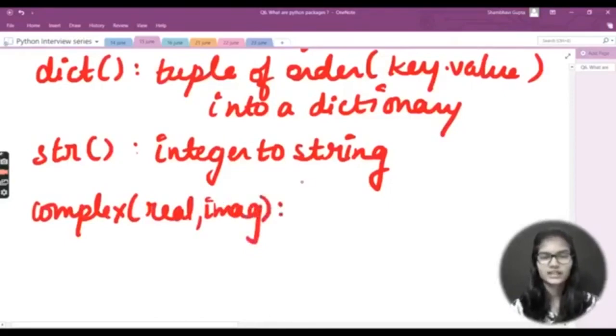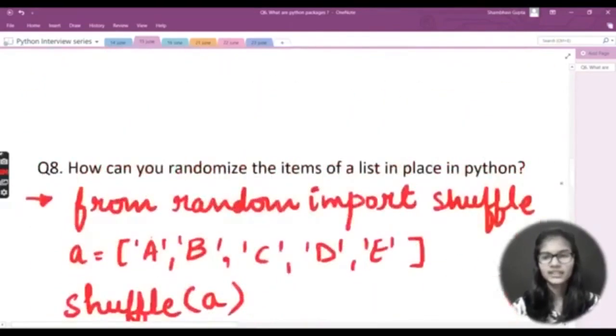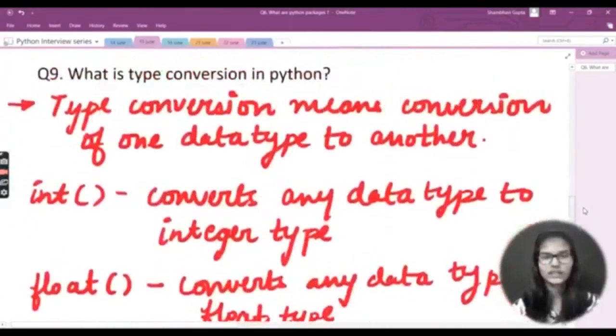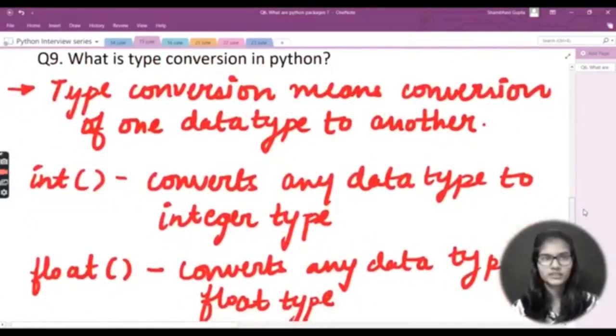So this basically converts the real number to a complex number. Okay, it converts the real number to complex, right? So basically these are the functions which we have here in the type conversion. So if any question comes regarding any of these functions, you will be able to answer, right?